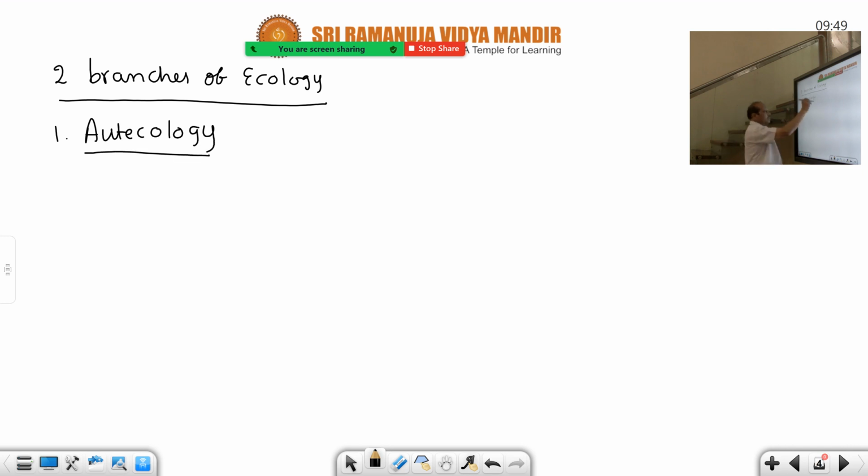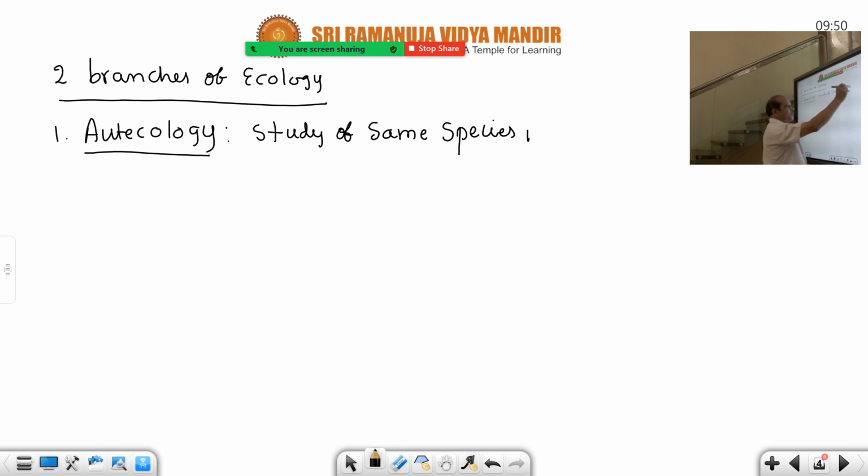So first of all, let us take autecology: the study of the same species, better you mention not different species, in relation to environment. Another definition is also there.